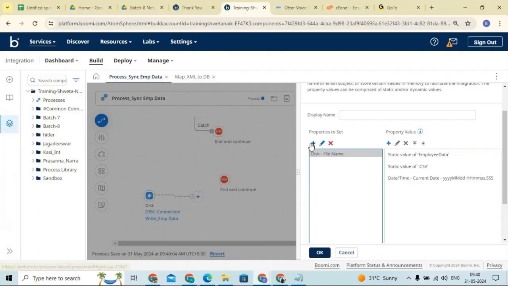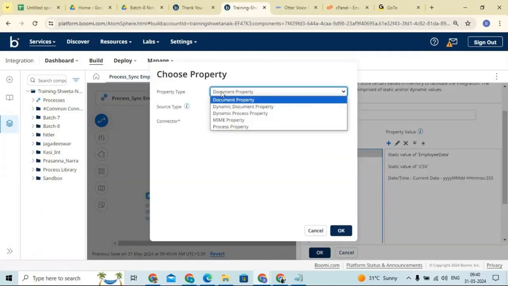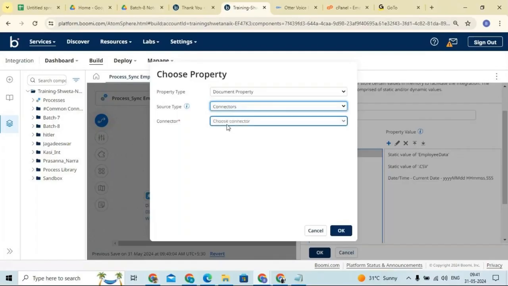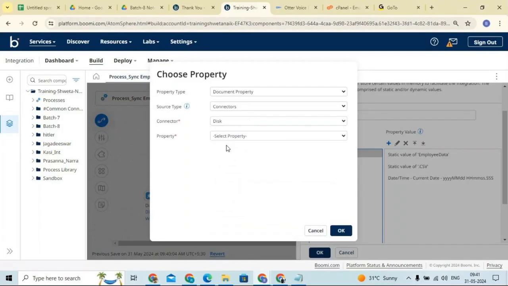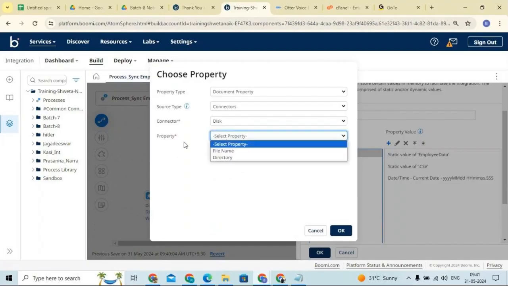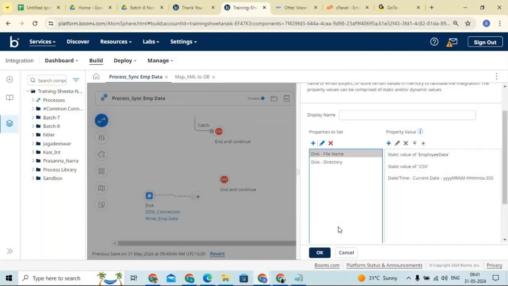So here click on the plus button. Now go to the document property, click on the connector and the connector type. Which connector type are we using now? Disk. Very good. And which property type do I need to use? Directory. Very good. Now you can see disk directory. Click on this disk directory. Now here you need to pass the values for this property.